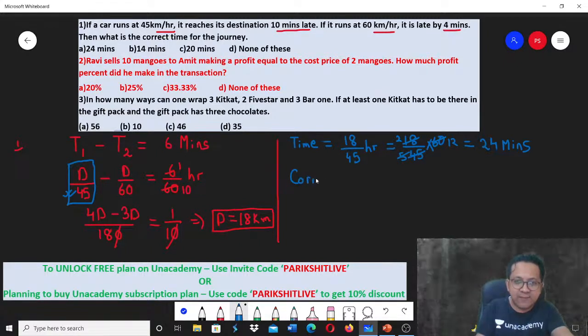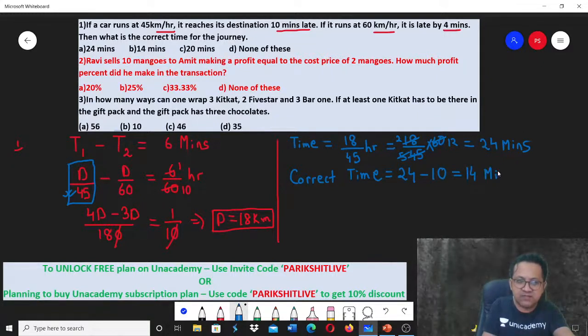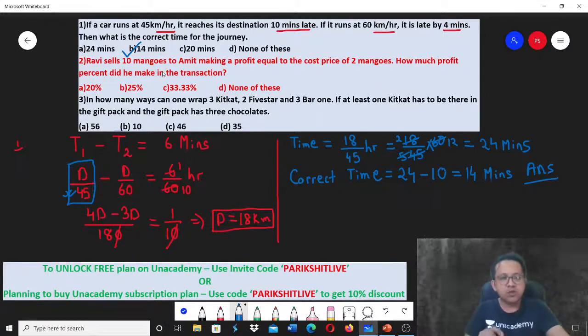Therefore, correct time. What is the correct time? Correct time must be the late time, which is 24 minutes, and you are late by 10 minutes. So 24 minus 10, answer is 14 minutes, and that's your answer. Got this? Be very careful. Don't mark 24 in a hurry. Answer is 14. So answer for the first one is 14 minutes.